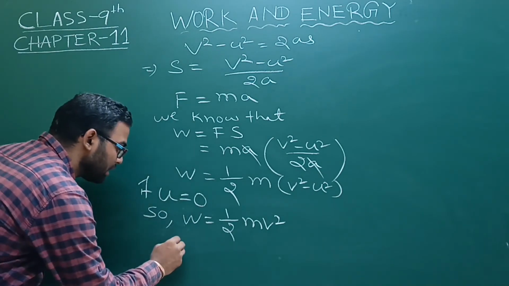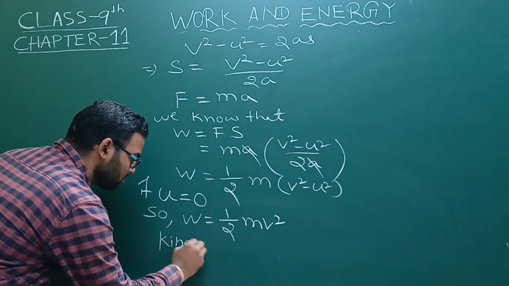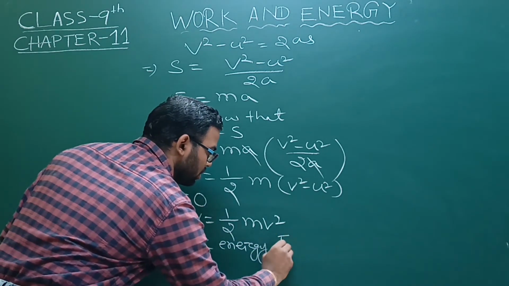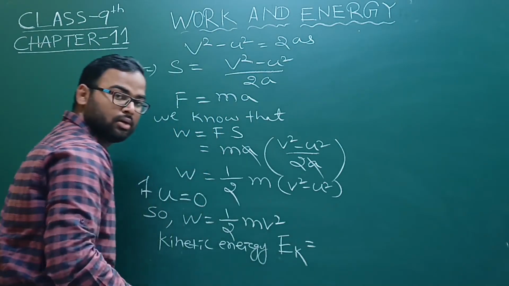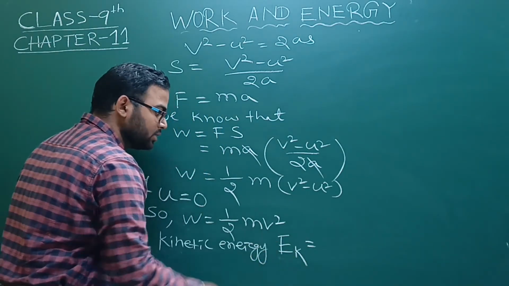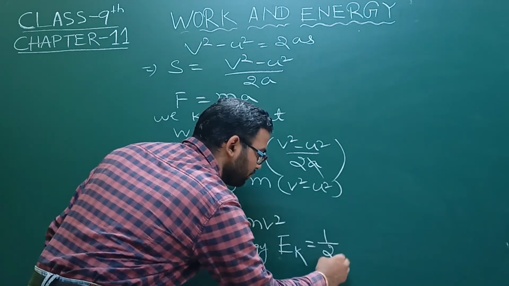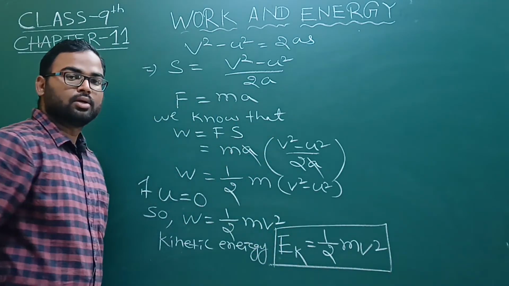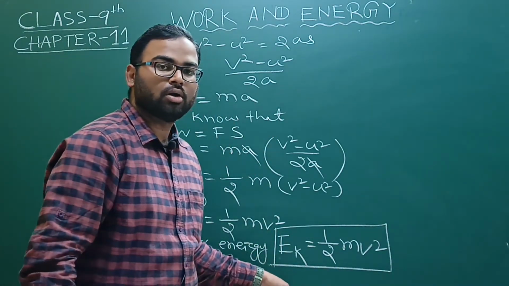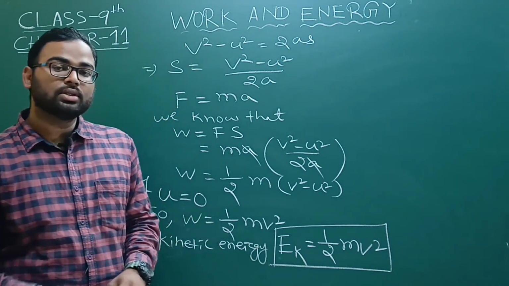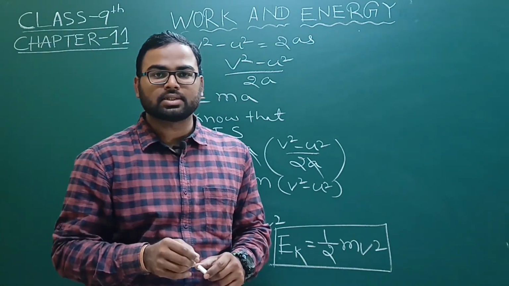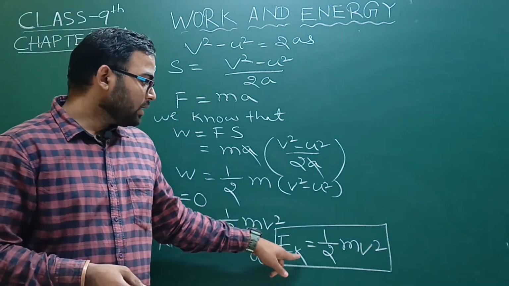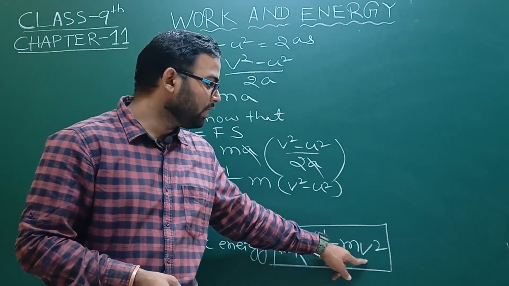So we can write kinetic energy, or EK, where E is energy and K is kinetic. Kinetic energy is equal to half m v square. This is the final formula for kinetic energy. And remember one thing: kinetic energy arises due to motion of the body, where v is the velocity.